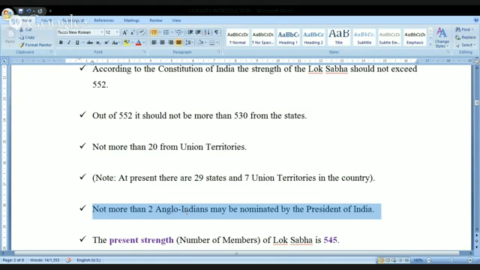Kindly remember one point. When I am using the word nominated, it's a very, very simple one. Unlike a direct election, nominated is nothing but there is no election process, there is no selection process. It is the government of the day, the Prime Minister of the day, who will recommend to the President of India who should be nominated. Depending on the advice given by the Council of Ministers headed by the Prime Minister, the President is nominating, but it is not a compulsion.